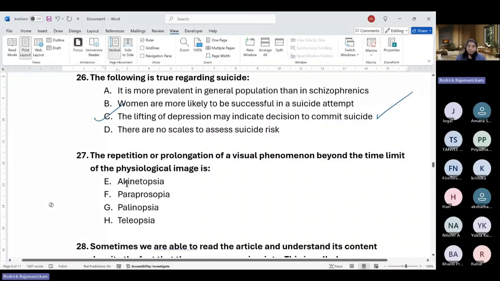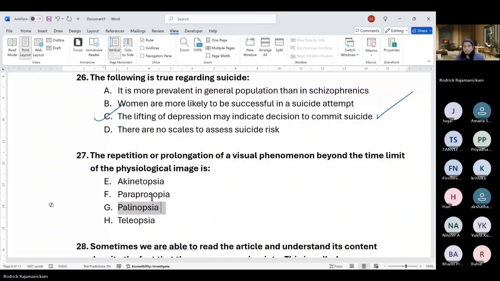It's not akinetopsia. Akinetopsia is about movement of objects, difficulty tracking movement of objects. Paraprosopsia: prosopsia is to do with facial recognition, like prosopagnosia, right? Proso means facial. So it's palinopsia, but the answer key has given this one, teleopsia, which is not true.